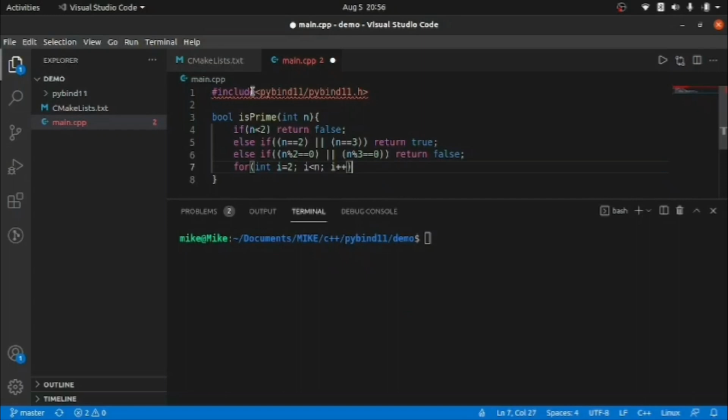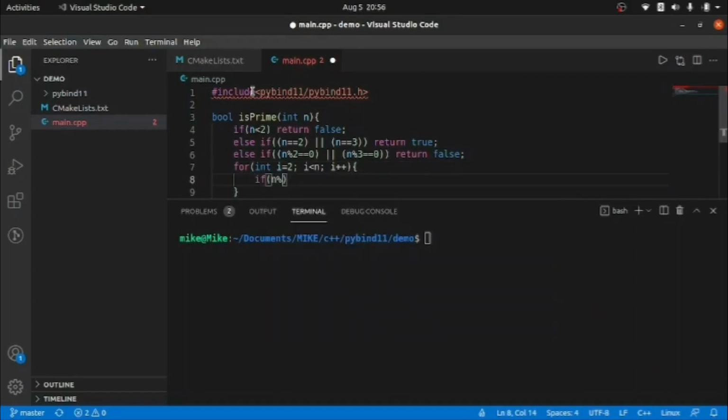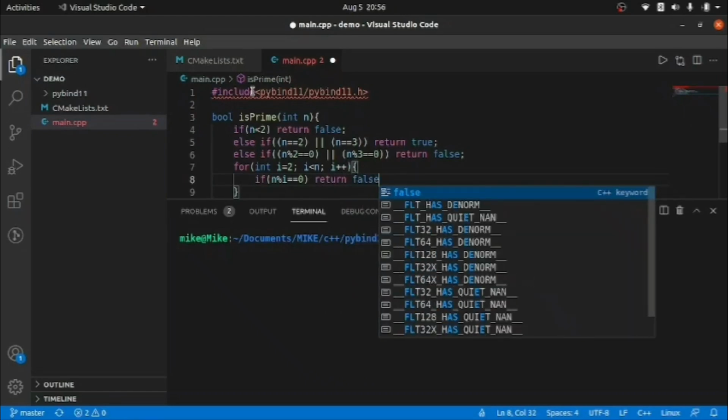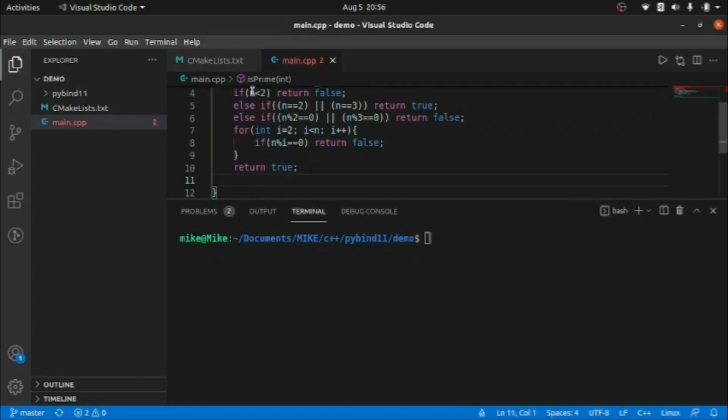Now, going inside this, we check whether the particular n given by the user is divisible by the index i. When iterating, each time we check whether the number is divisible by i or not. If it's divisible, then it is not a prime number, right? So we return false, else we return true. Okay, so we are done with the prime number logic.